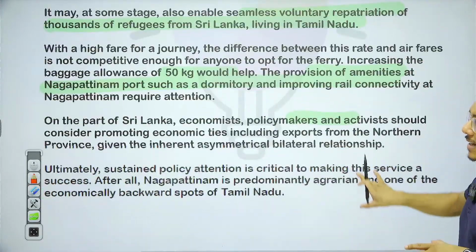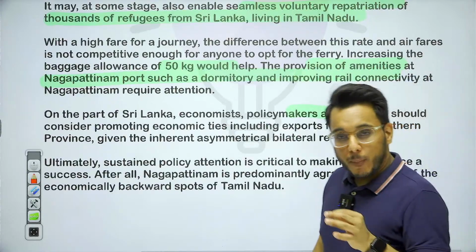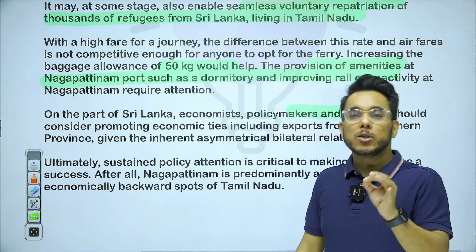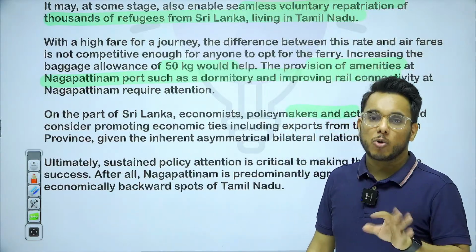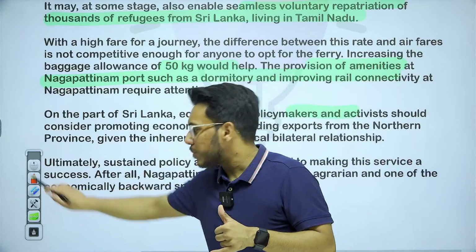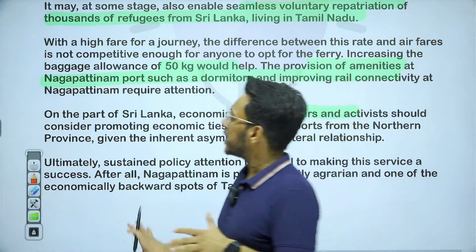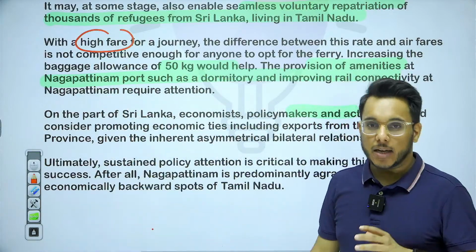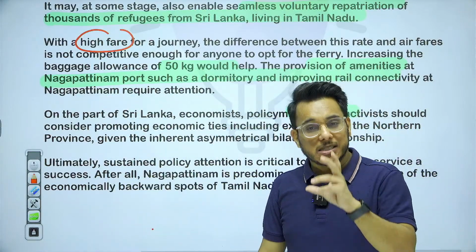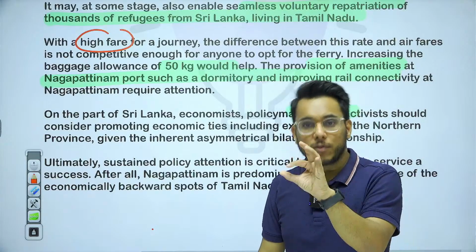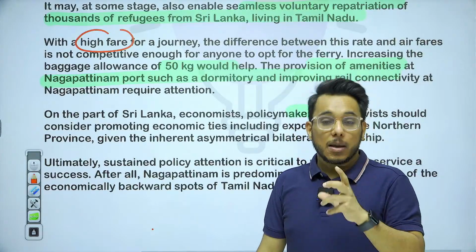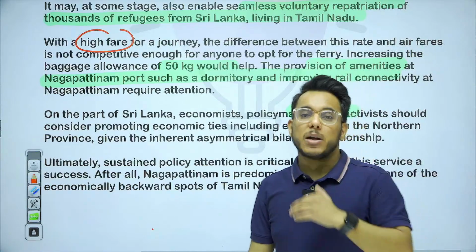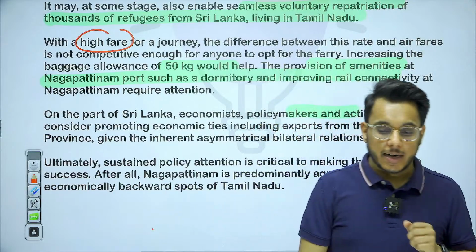Now, the article provides this particular thing, that the most important thing to make it a success is that the government needs to give a dedicated focus on this particular ferry service. First of all, there are some concerns in this particular service. Concern number one, a high fare. A fare of more than 7,000 rupees is there. It says that this fare is very much comparable to the fare of a flight between India and Sri Lanka. Because of this, many people might not prefer the ferry, and over a period of time it might become economically unviable and it might get discontinued.